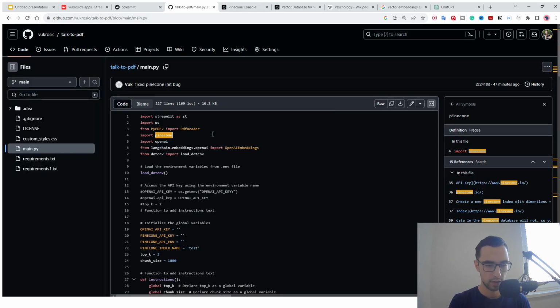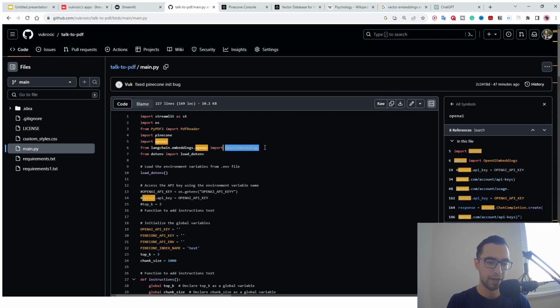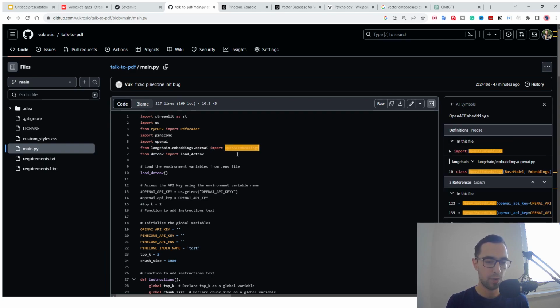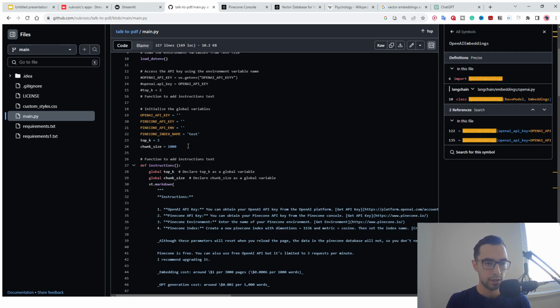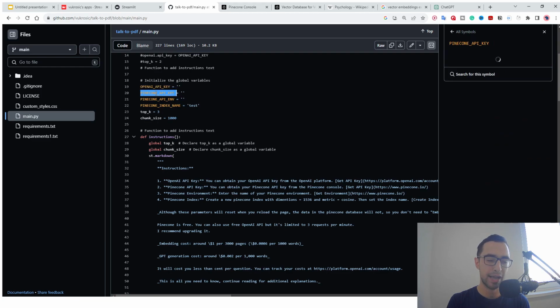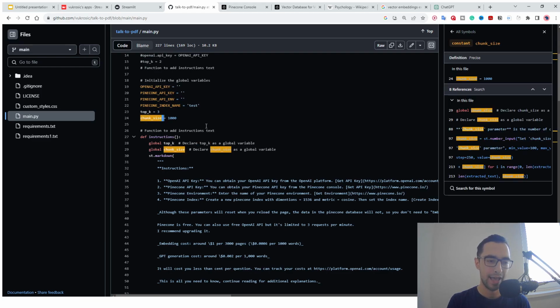So that's why I'm gonna install Pinecone, I'm gonna install OpenAI to convert it to embeddings and to use the GPT model. I'm also gonna use langchain.embeddings.openai, import OpenAI embeddings. So I installed Langchain. Now you can just do this with OpenAI, but I also was trying to use Langchain. It's the same thing, just using OpenAI embeddings. And then .env if you want your environment variables here. So I'm gonna start by initializing these global variables, OpenAI API key, Pinecone API key, etc., top K and chunk size.